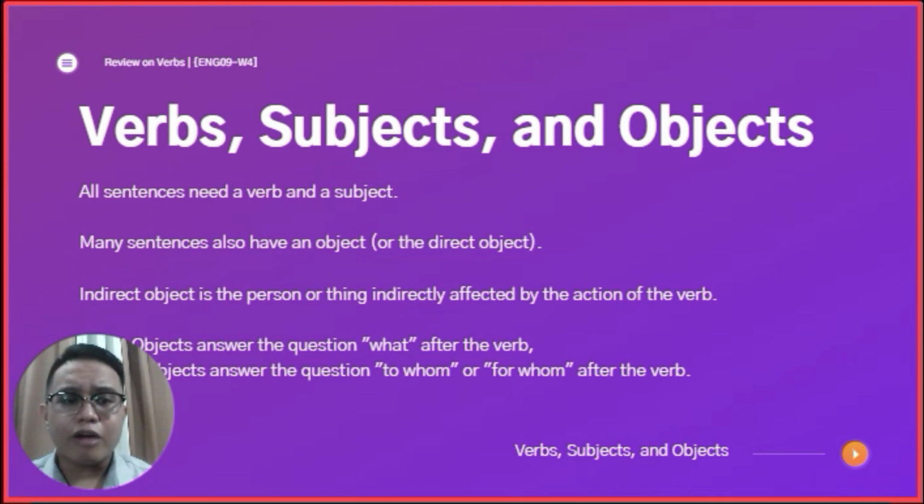An indirect object is the person or thing indirectly affected by the action of the verb. Now, how do we know kung unsa siya? Kung unsay direct object o unsay indirect object. Okay? Now, direct objects answer the question what after the verb, or who after the verb. Okay? What or who. Now, indirect objects answer the question to whom and for whom after the verb. And take note of these questions, ha? Take note of these questions because we will use that one in our example right about now.